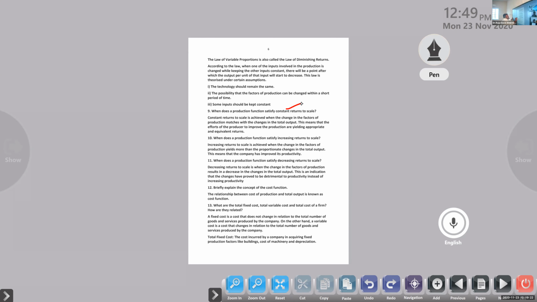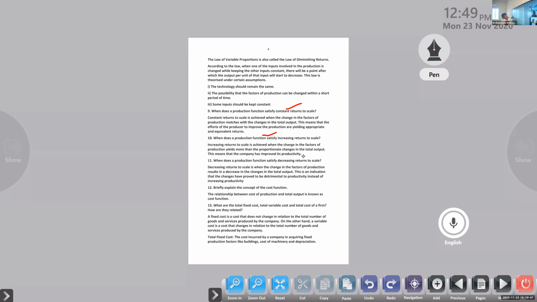Okay, this one: when does the production function satisfy the increasing returns to scale? This is basically related with the returns to scale. Increasing return to scale is achieved when a change in the factor of production yields more than the appropriate changes in the total output. This means that the company has improved its productivity.